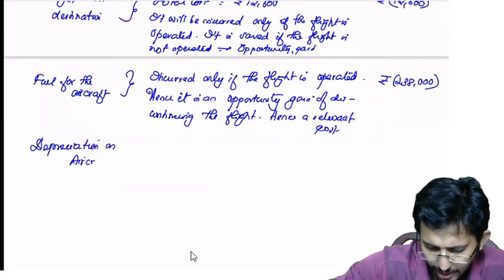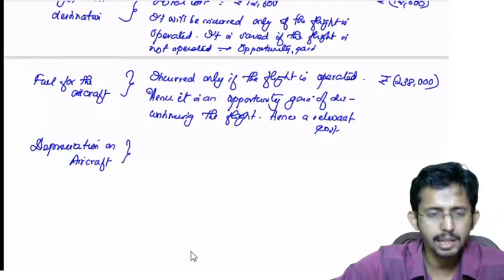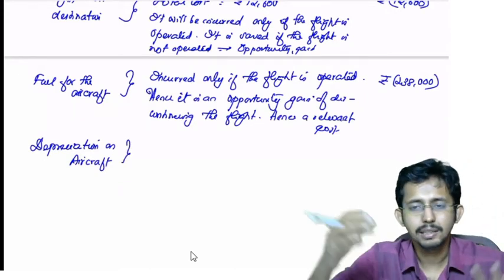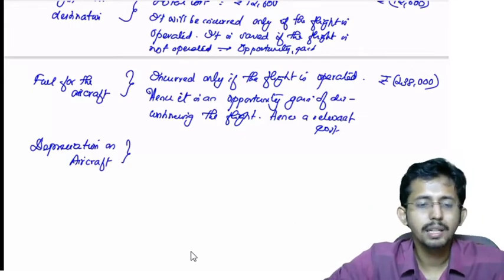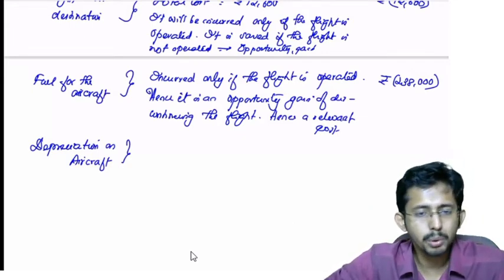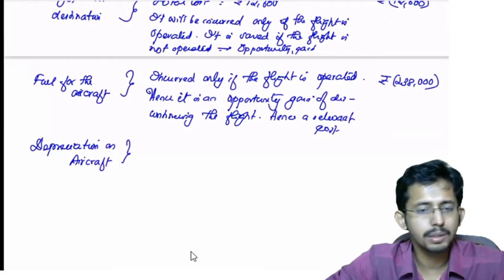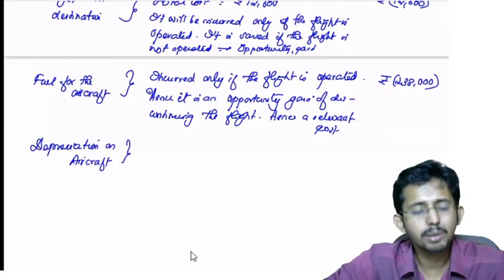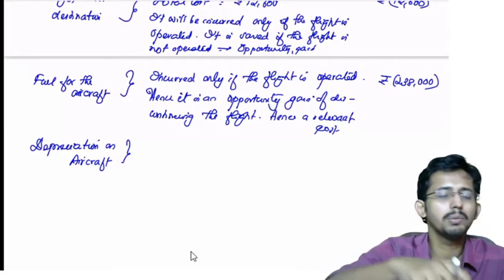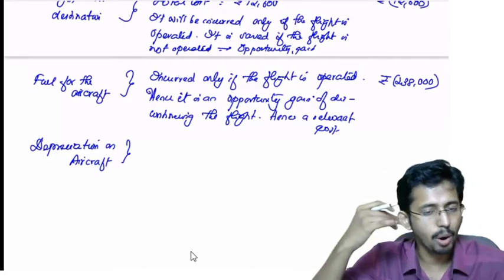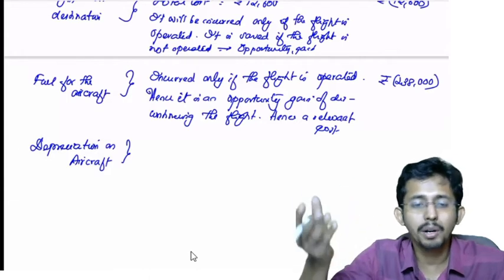Is it a relevant cost? No. Why is it not a relevant cost? Depreciation is only the original cost of the aircraft which is allocated to the particular flight. Now, do you think that this can be saved? No, it cannot be saved. Why? Because the aircraft is already purchased. Unless you sell the aircraft, this will be incurred. This is already a portion of the cost which you have already incurred.